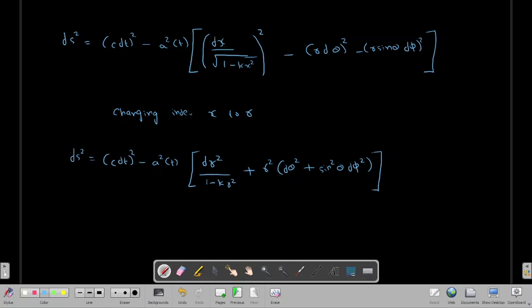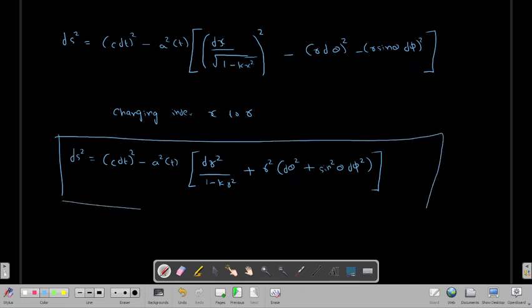So this is known as your FLRW metric, a very very important thing in cosmology, and from this metric itself you will be getting your Friedman equations of motion. So Friedman equations of motion generally come from this metric.